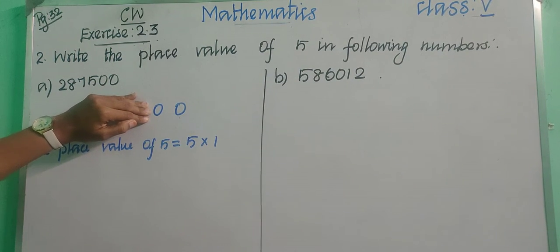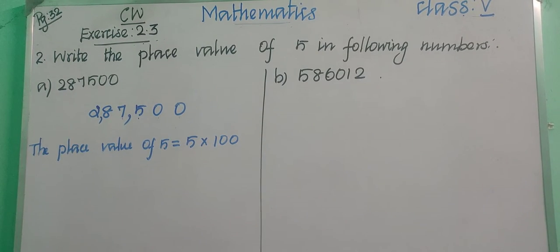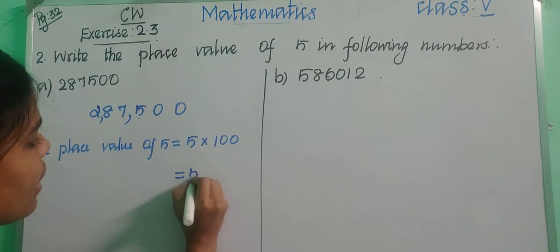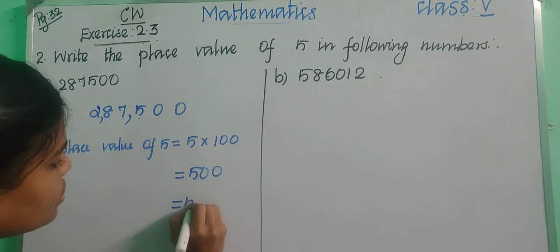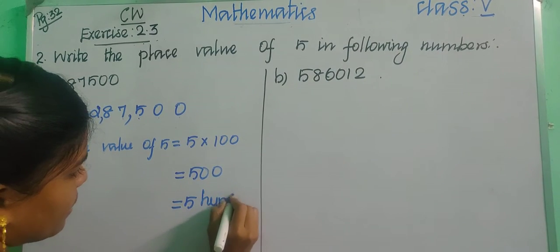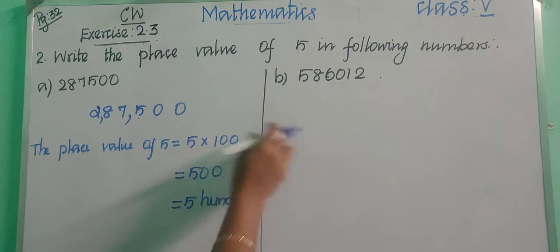Two digits, so we need to put 2 zeros. Totally it is 5 into 100. So what will you write? 500. We can also write it in words: 500, HUNDREDS.